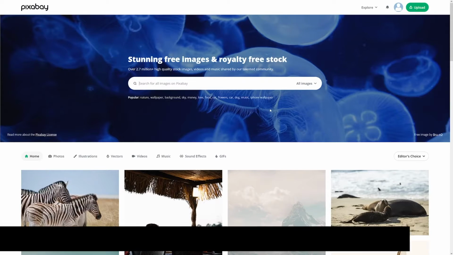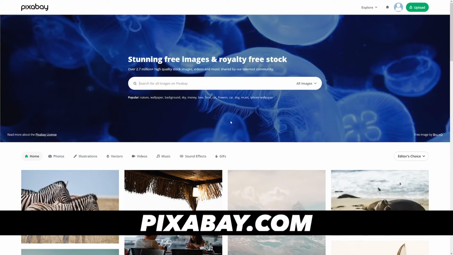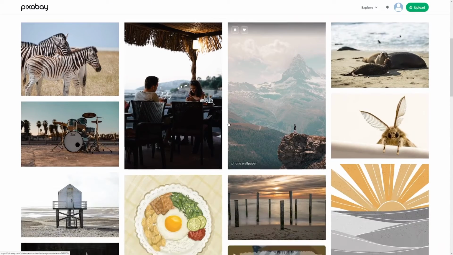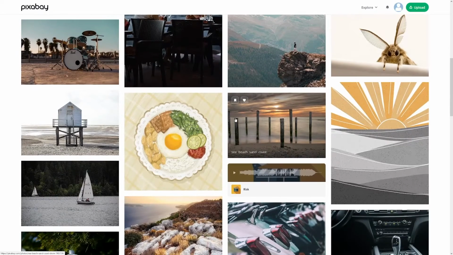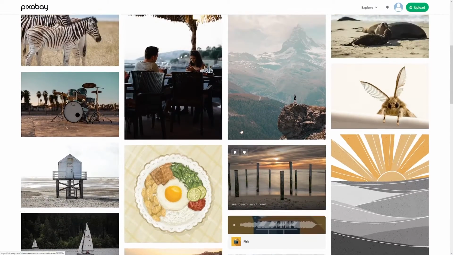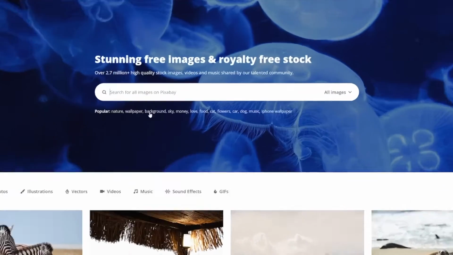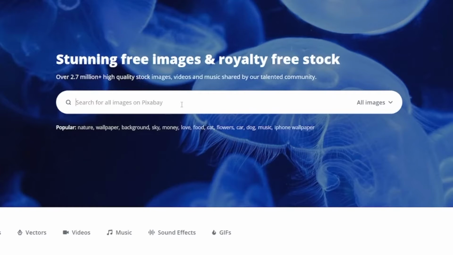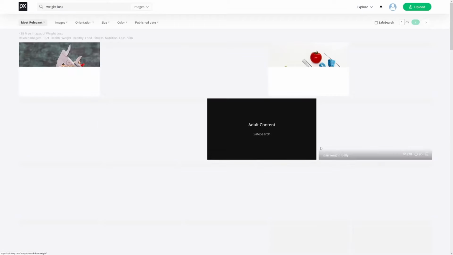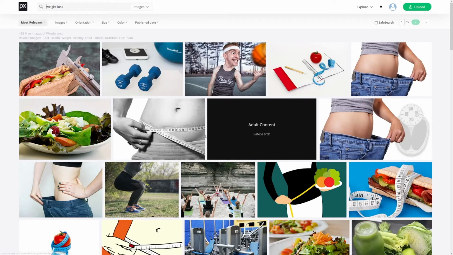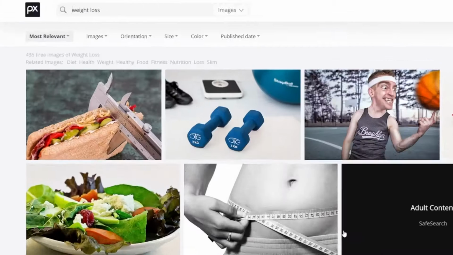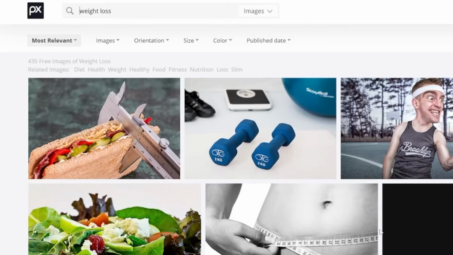Now what we want to do is go over to pixabay.com. Pixabay.com is going to give you a lot of free pictures and a lot of free videos, okay? So for example, for this strategy, you can search for a picture which is related to weight loss. You can just type in weight loss and you will get a lot of pictures related to that, okay? You can even get the videos if you want, but the process is going to be the same.